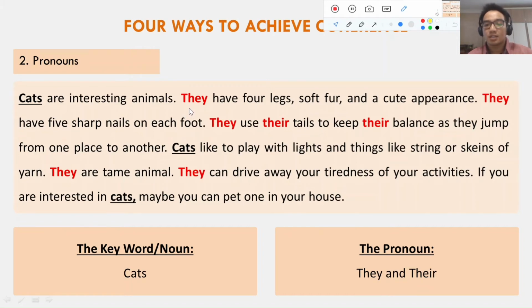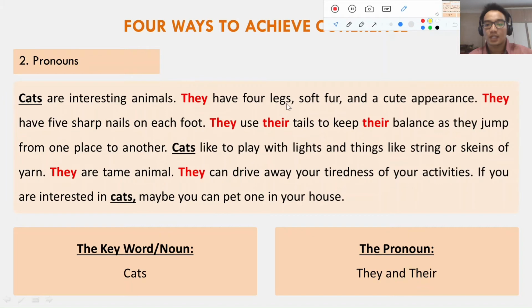So cats are interesting animals. They have 4 legs, soft fur, and cute appearance. They have 5 sharp nails on each foot. Again, I use they right here. They refers to cats. So the meaning will be the same if we replace these pronouns into its actual form, like this.